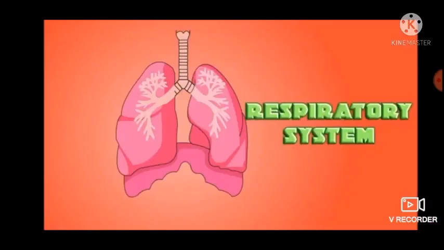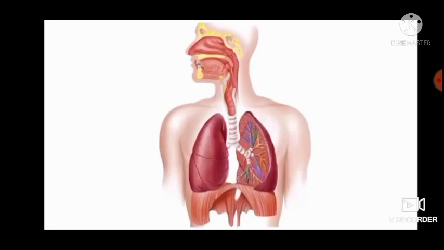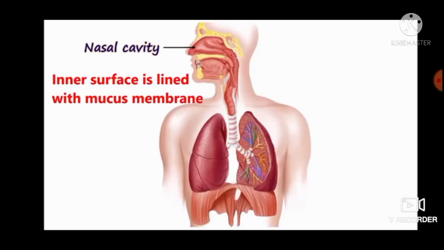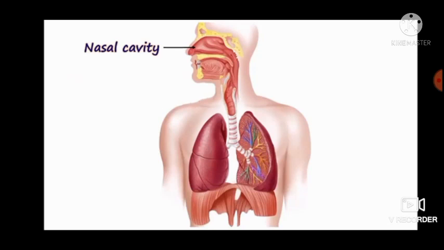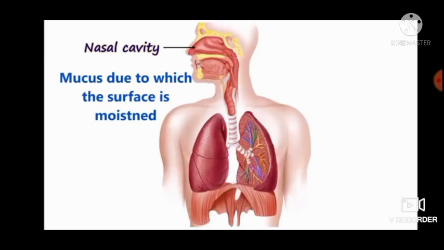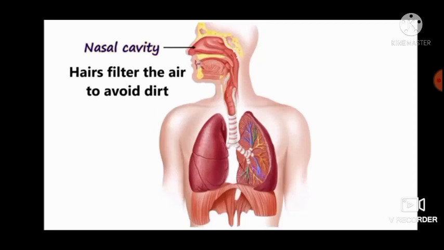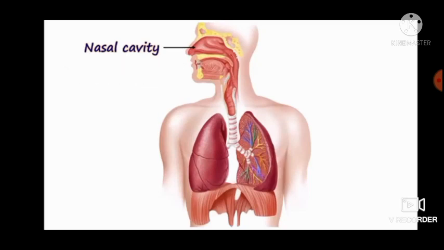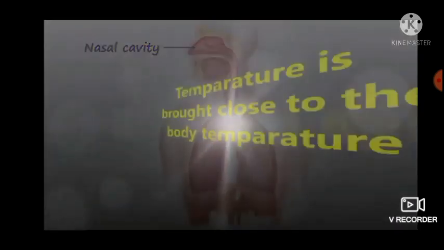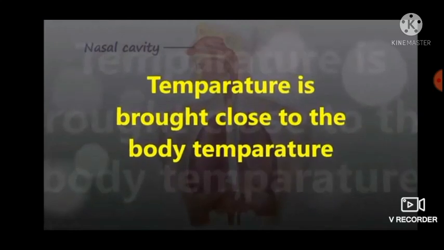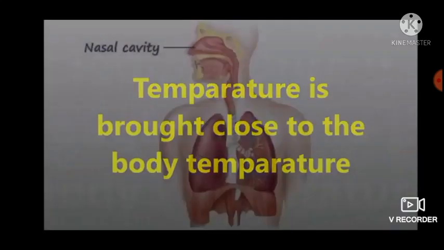Let us see the different parts of the respiratory system. The human respiratory system opens out with nostrils, which lead into the nasal cavity. The inner surface of the nasal cavity is lined with mucous membrane that secretes mucus, due to which the surface is moistened. There are some hairs growing inside the nasal cavity that filter the dust particles from the air. When the air passes through the nasal cavity, its temperature is brought close to the body temperature and it also becomes moistened.